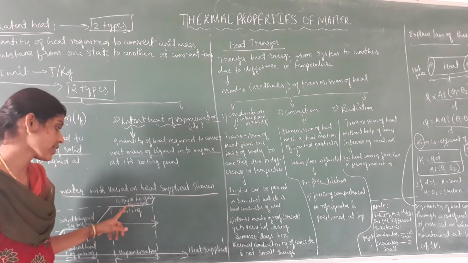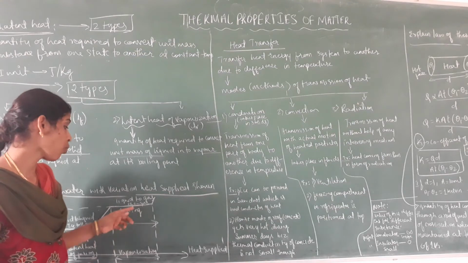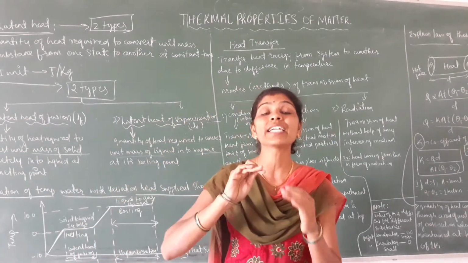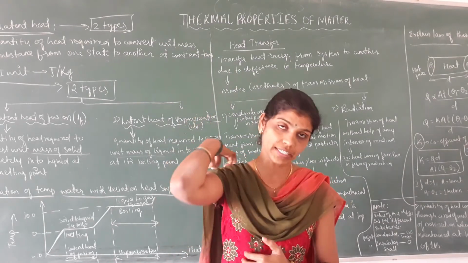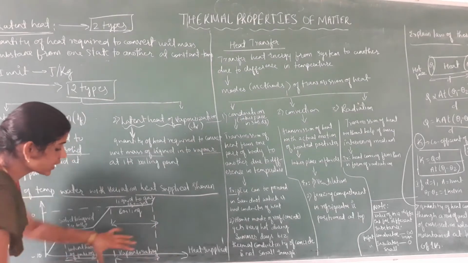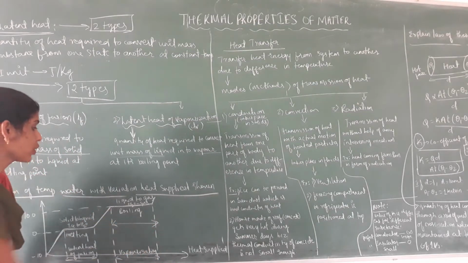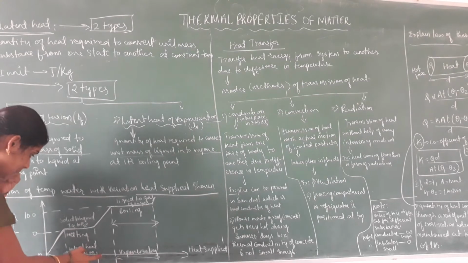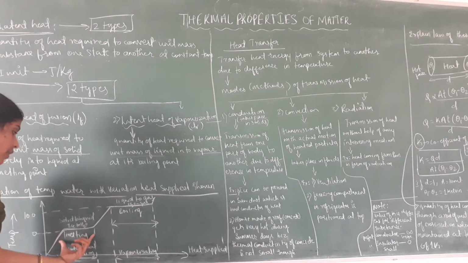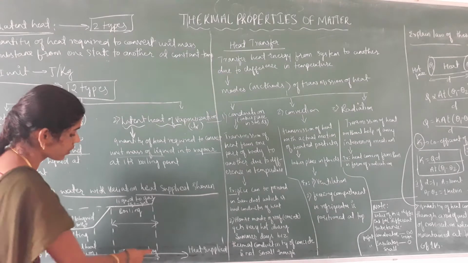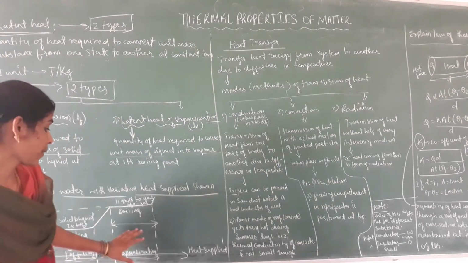For example, when you boil water, it becomes vapor, in the form of gas. So heat supplied is plotted along the x-axis and temperature along the y-axis; this region is the conversion of solid to liquid, and this region is the conversion of liquid to gas, which we call latent heat of vaporization.